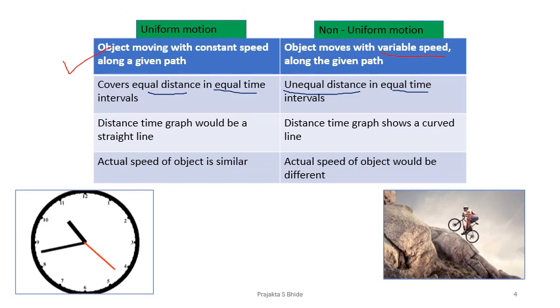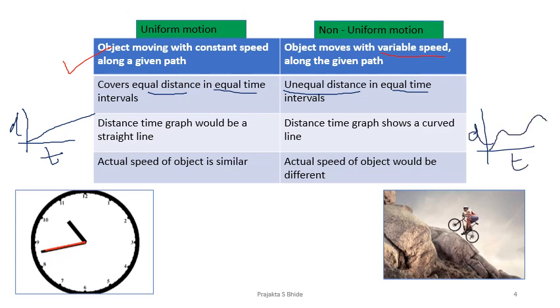The third point, the distance-time graph would be a straight line. If you remember, we had seen it in the previous slide. So this was distance versus time, and this is how it went, a straight line. Here, in a distance-time graph, again I take the axis as distance, this is time, and it could be anything. It's a curved line.